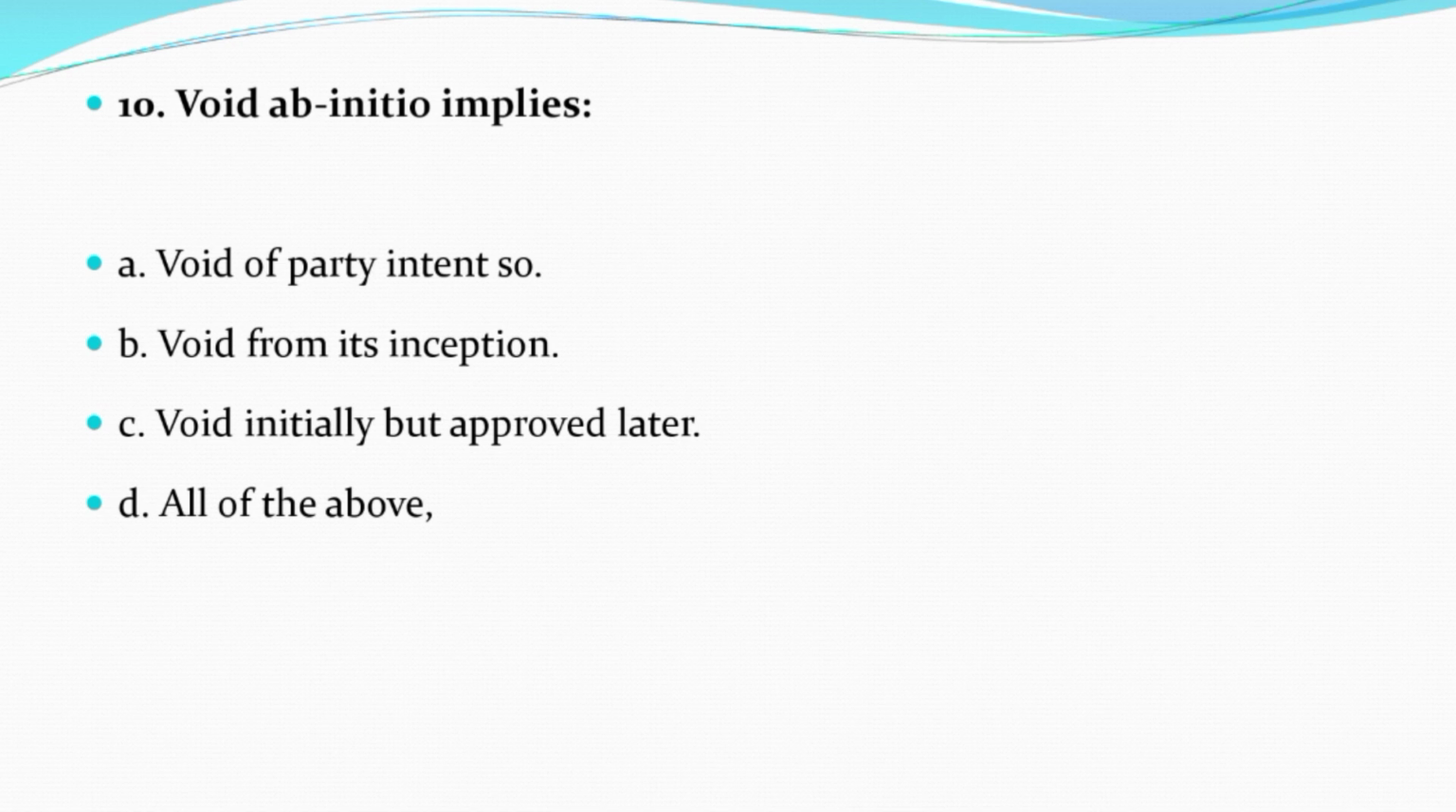Now question number 10. Void ab initio implies option A void of party intent, option B void from its inception, option C void initially but approved later, option D all of the above. And the correct answer is option B, that is void from its inception.